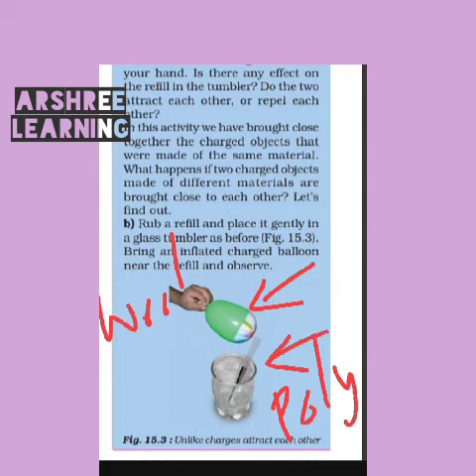So this gives the second law of attraction and repulsion, that objects which acquire opposite charge, they attract each other. In the previous activity we read that objects which have same charge, they repel each other. Here we are reading that when objects are made up of different material and they are rubbed together, they acquire opposite charge. So like charges repel each other and unlike charges attract each other.